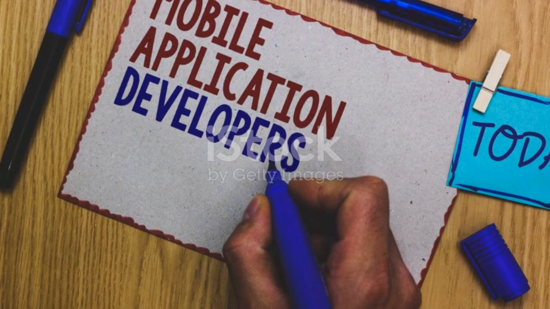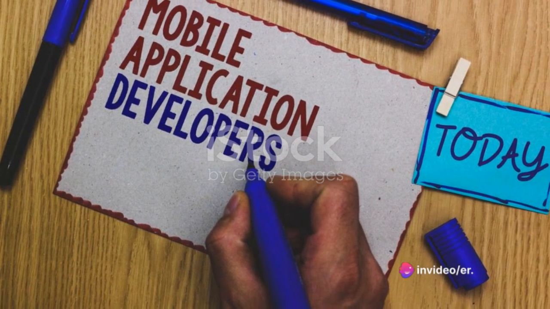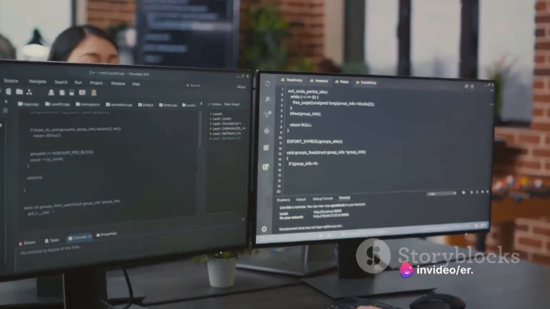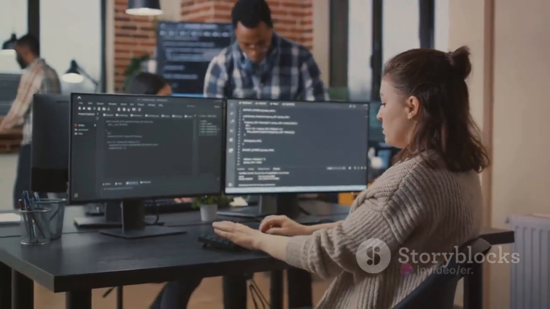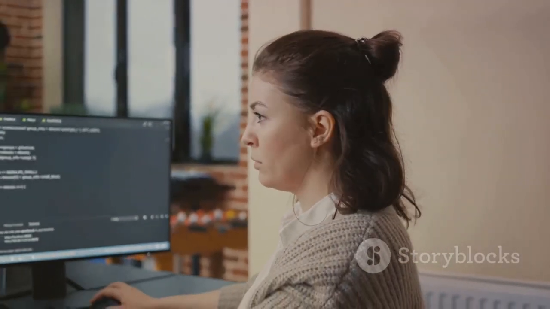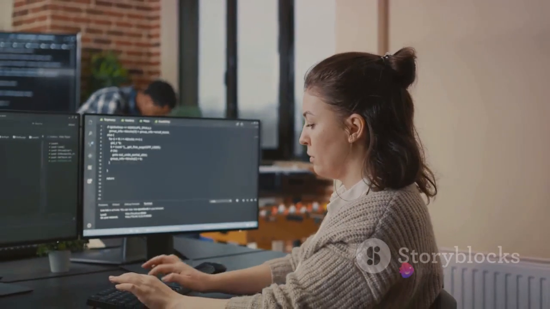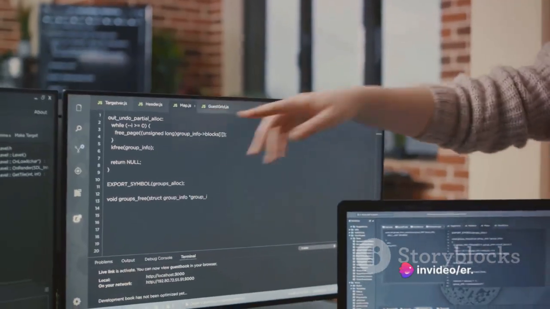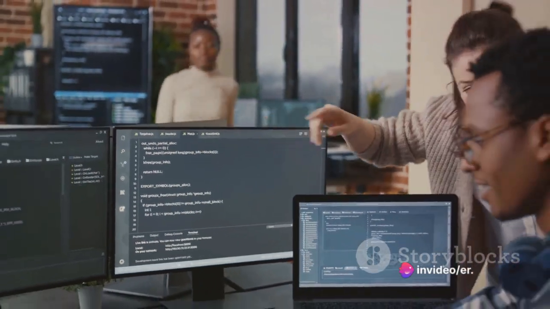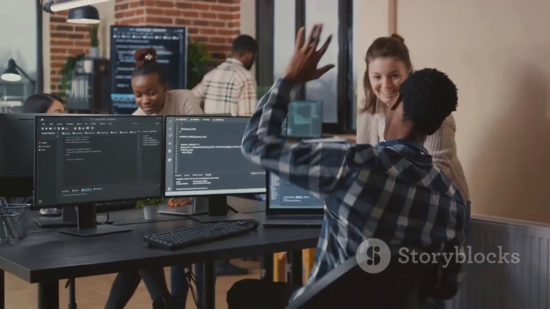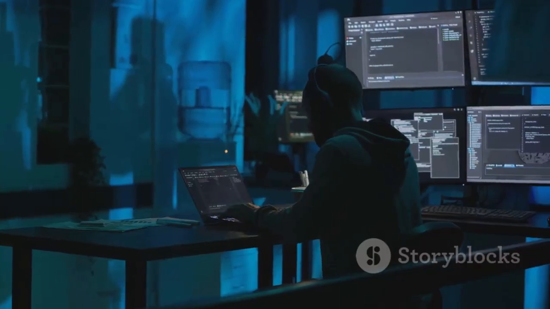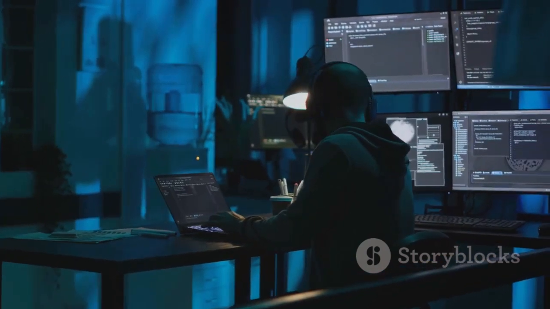Dabble in different projects, from simple mobile apps to complex user interfaces. Each project is a new learning opportunity, a chance to apply what you've learned and uncover areas where you might need a little more practice. You see, in the world of Flutter development, standing still is not an option. With every problem you solve, you're not just writing code, you're honing your skills, sharpening your mind, and becoming a better developer. As with any skill, the more you practice, the better you get.